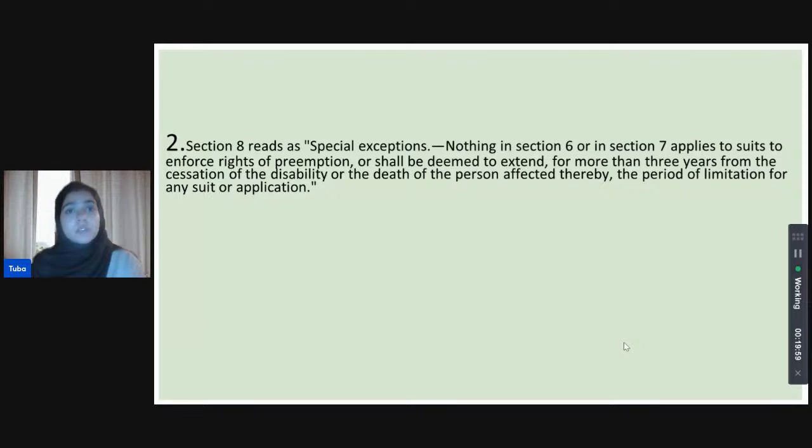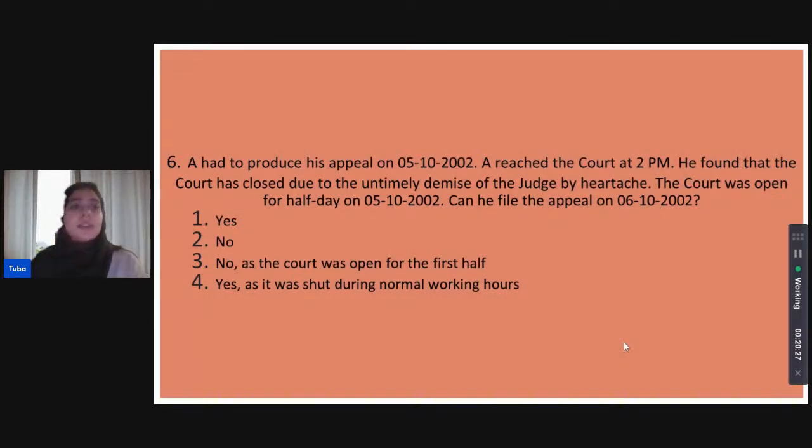Section 8 provides for special exceptions, extending the reach of section 6 and section 7 of limitation. And it is stated that nothing in section 6 or in section 7 applies to suits to enforce the rights of preemption, or at the other hand shall be deemed to extend for more than 3 years from the cessation of the disability or the death of the person affected, right? So 3 years from the actual period of limitation, nothing can go further than that. Section 8 states this. Next question.